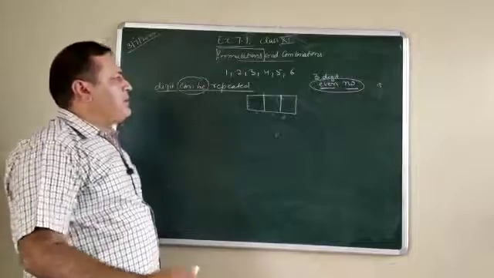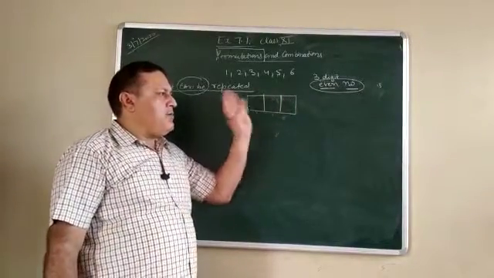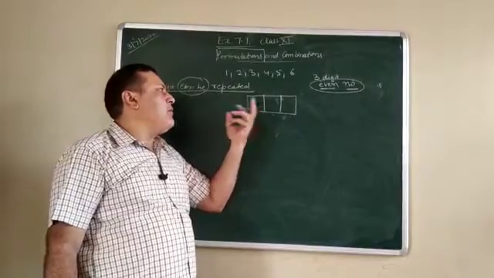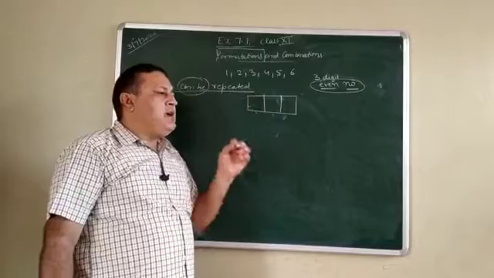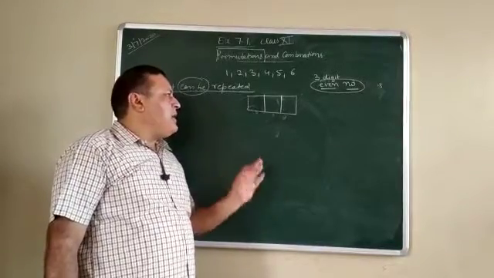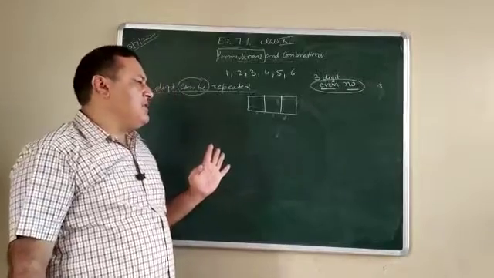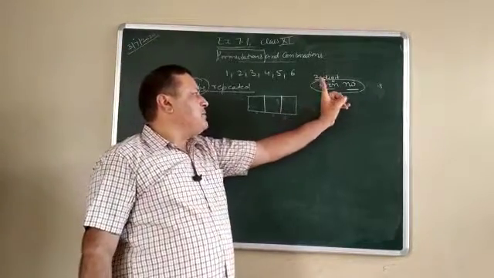If you see the previous question, we never discussed whether the number was even, so whatever number came in the ones place was no problem at all, because no special condition was given to us. He said it should be a 3 digit number, maybe even or odd. But now the necessary condition is that the number must be even.